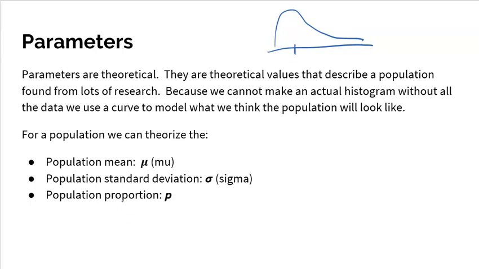Now, we still have a mean, a standard deviation, a proportion, but we use different symbols here. So the mean of a population, we use the symbol mu. It's a Greek letter pronounced mu, but the symbol is kind of like a U with a long tail in the front. And the standard deviation of a population is sigma. Sigma is like a cursive O with a little bit of a long tail at the top, or whatever you want to call that, right? And then a population proportion, the proportion of all people that love chocolate milk would be just P, not P hat. P hat means it's from a sample. We're talking the true proportion, the true P for all people.